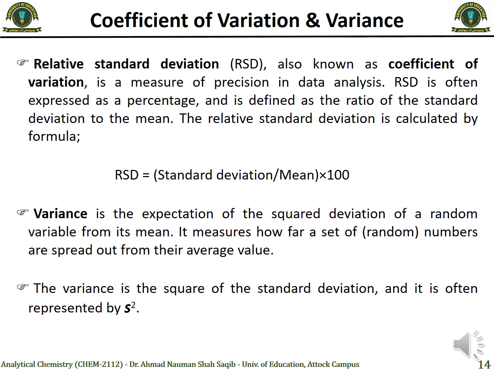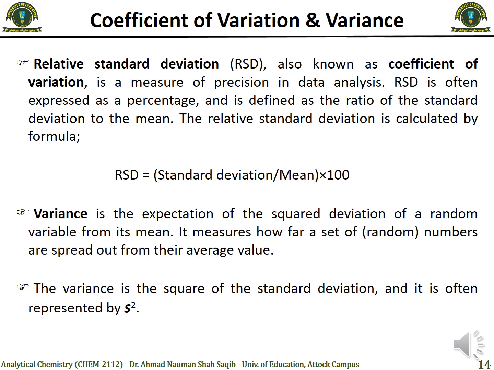So that is expressed in the form of percentage, and we call it the coefficient of variation or the relative standard deviation. It is sometimes used, but most commonly, as I mentioned before, we use the standard deviation instead of the relative standard deviation. But there are a few cases, depending on the type of data we have, where we also use the relative standard deviation.